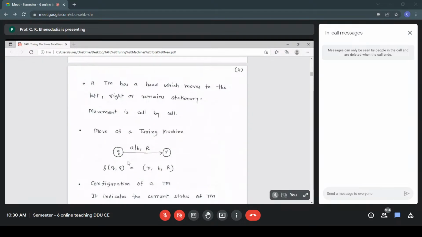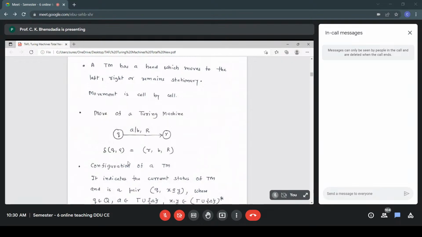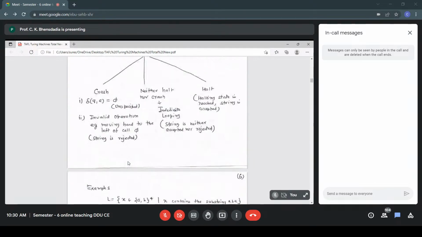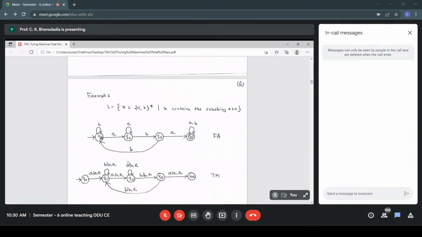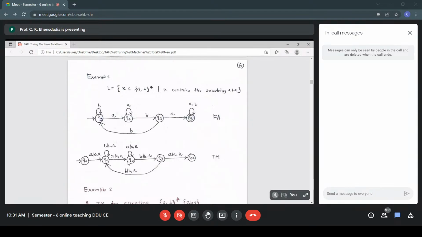Delta Q, A equals R, B, D: current state Q, current symbol A, next state R, new symbol B, and D is the displacement. Similarly here, let us take Q1 to Q2. There are two moves: one is BBR and the second is AR. Right now we are discussing AR. So delta Q1, comma A equals the next move Q2, comma A, comma R. Displacement is R, A is replaced with A. Displacement R means I'm moving to the next cell.